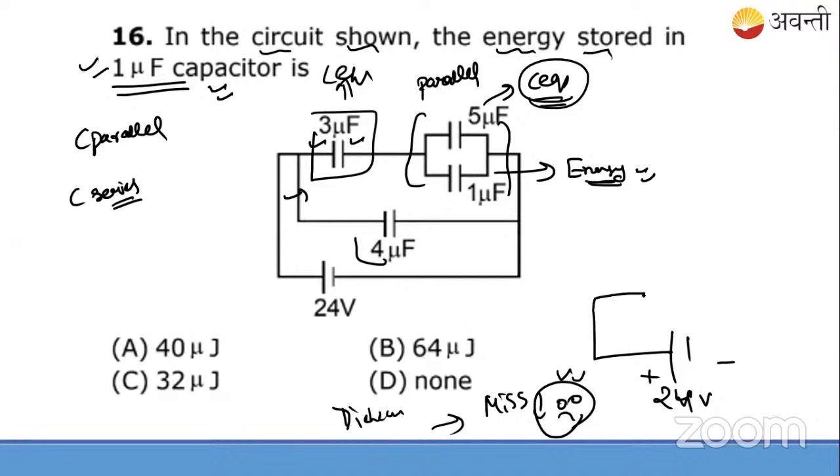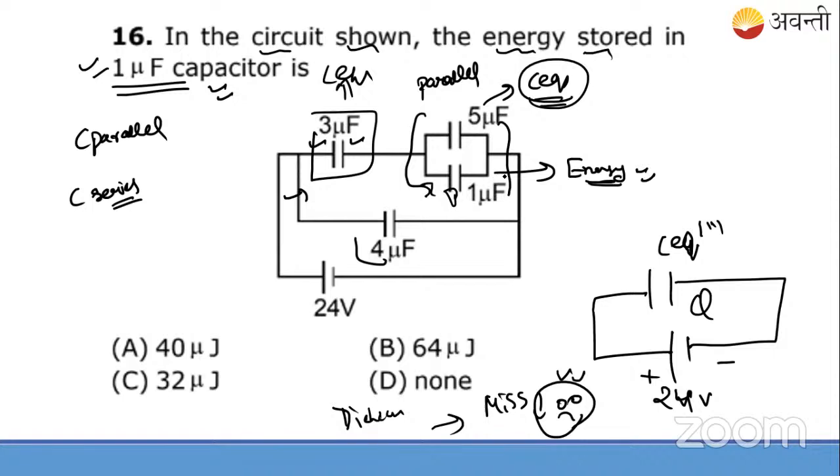So the circuit ultimately can be resolved into some C equivalent, with the battery. Through this, you will get the net charge, and then that charge you have to distribute all over. This is the approach of this question.